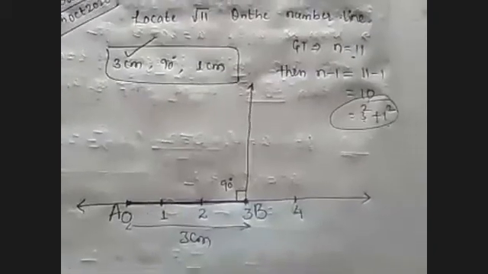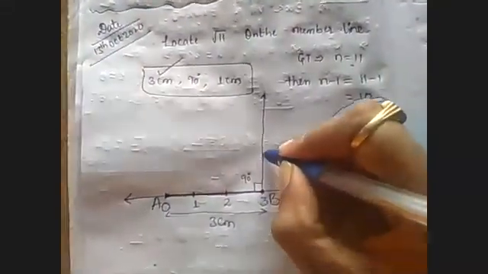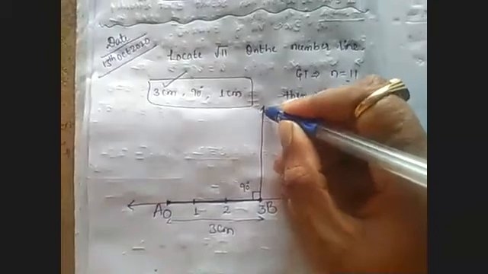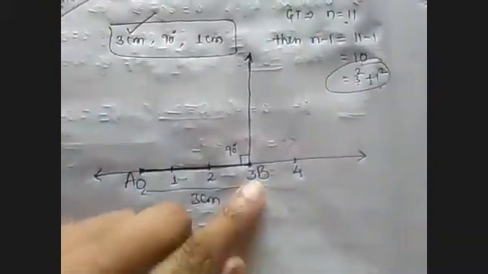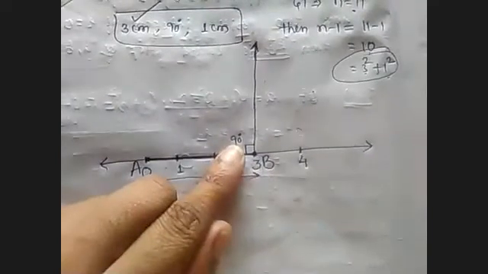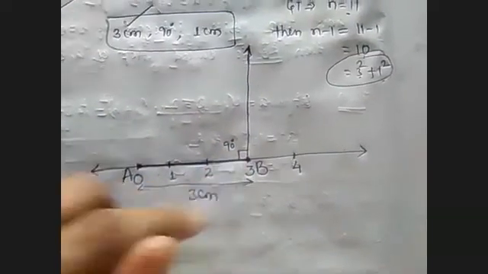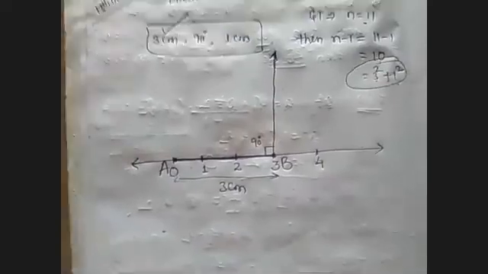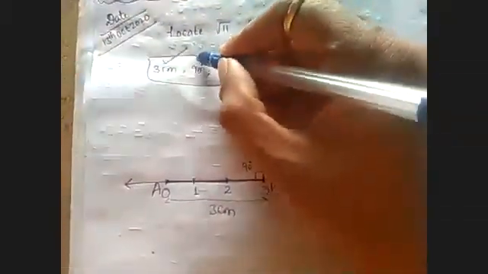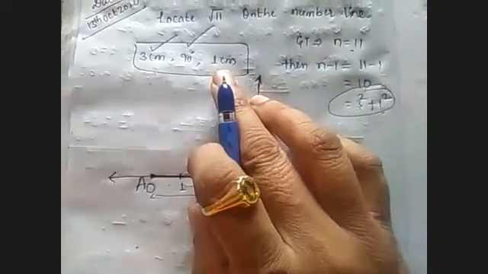Make a 90 degree angle ray with B as a center with the help of the protractor. Clear all of you, the second step of construction? What is the second step in construction? Draw an angle ray. With B as a center, make a 90 degree angle ray. After completing this 90 degrees, we have one more measurement, that is 1 centimeter.